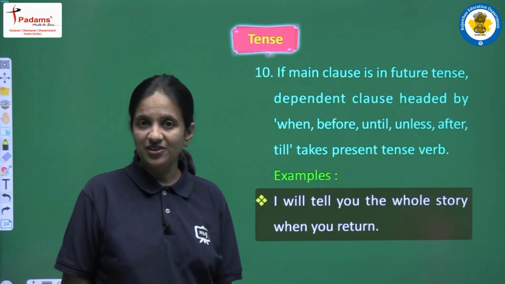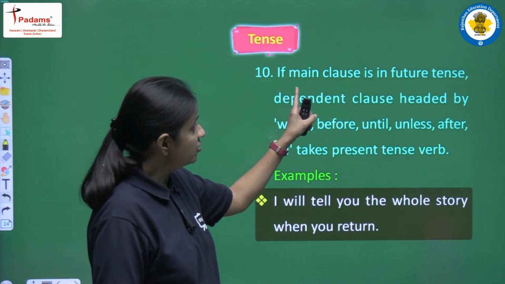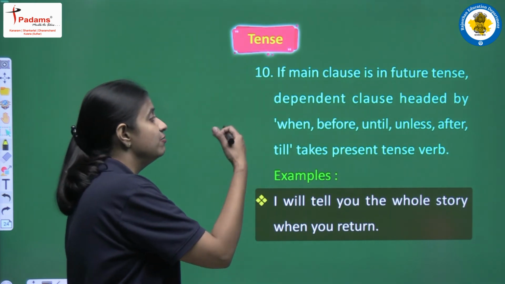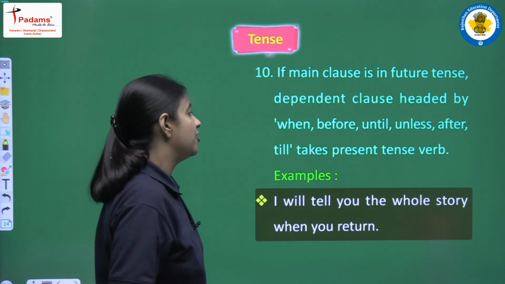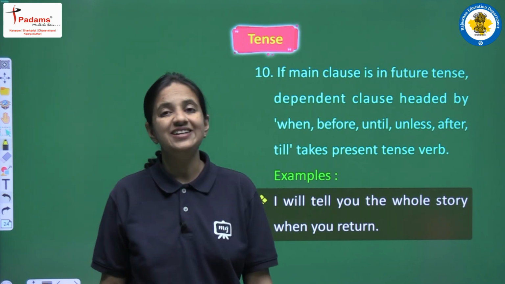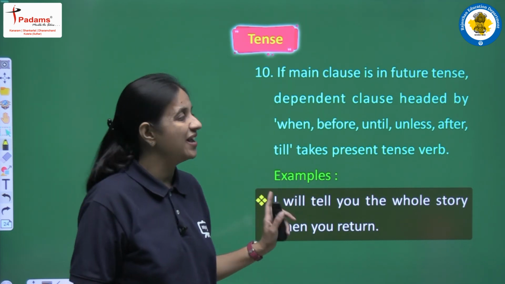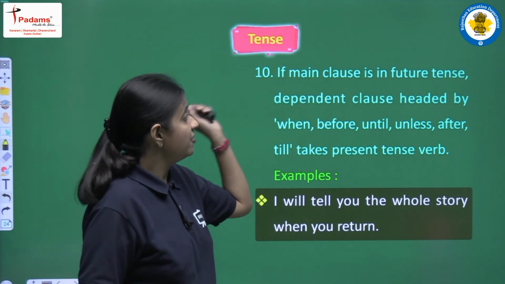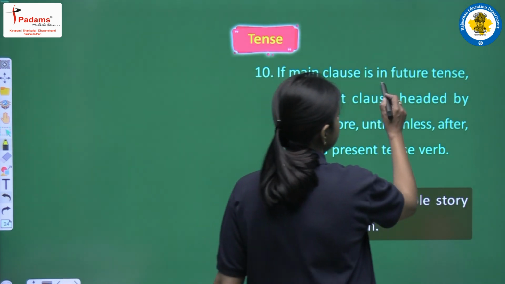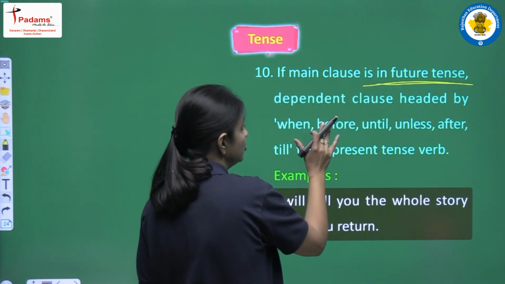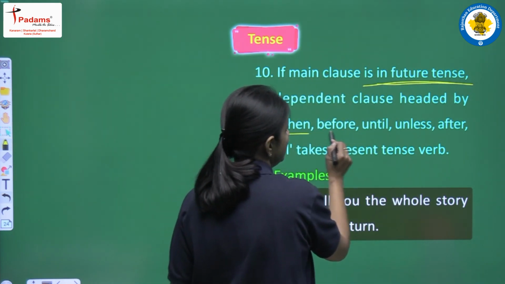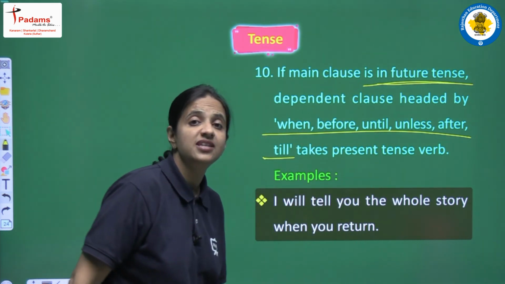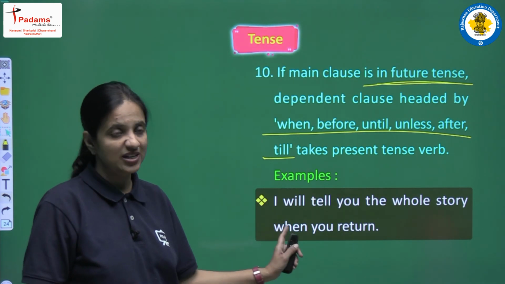Next, one more point we have here. If the main clause is in future tense, a dependent clause headed by when, before, until, unless, after, till takes a present tense verb. So now we have this rule: if in a sentence we have two clauses and the main clause is in future tense, then the dependent clause, if it is headed by any of these words that we have here, will be in present tense. So let's see the example to clear this thing.